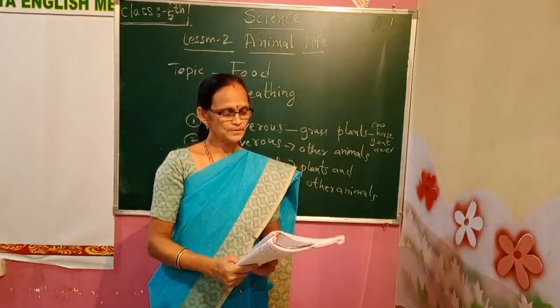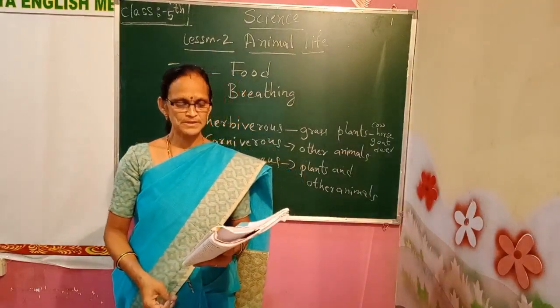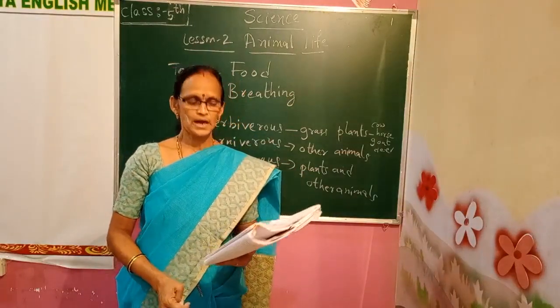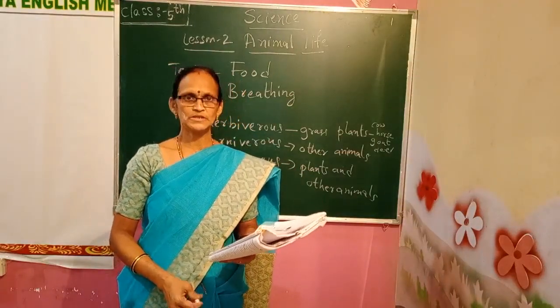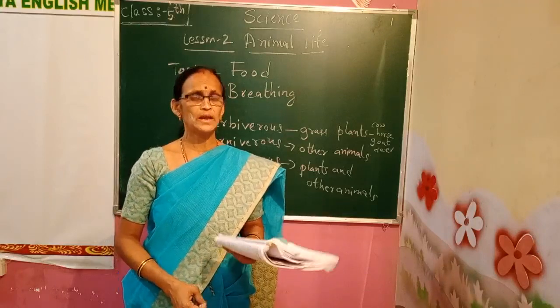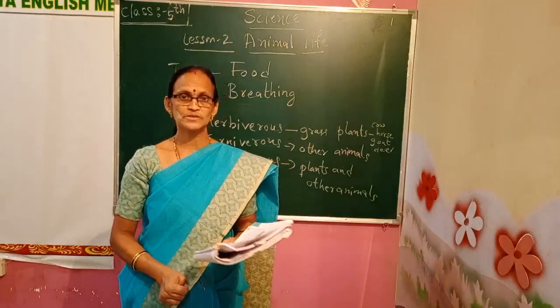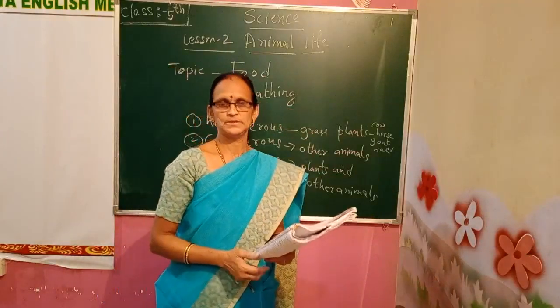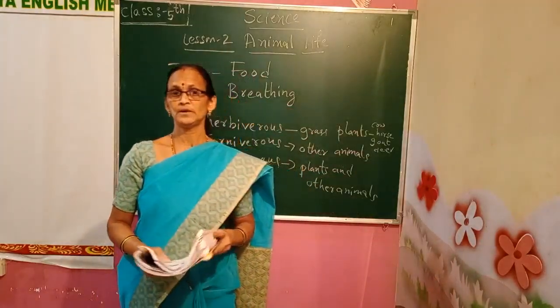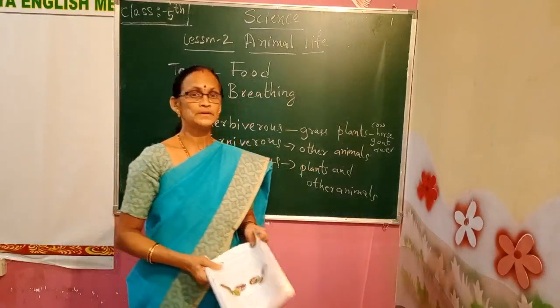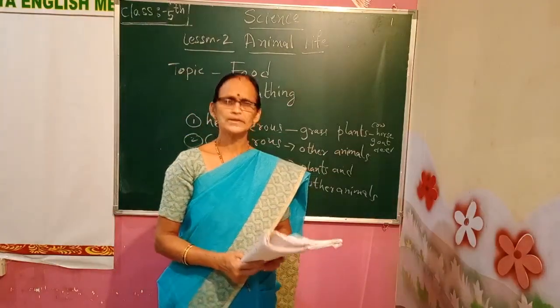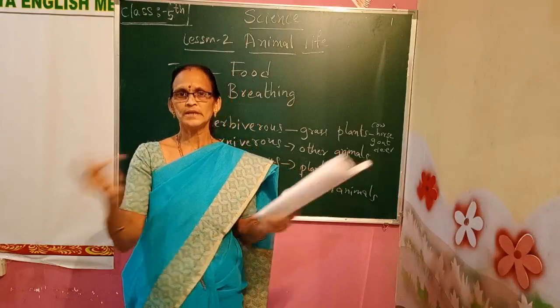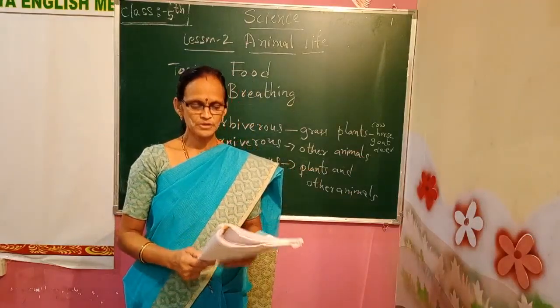For example, lion and tiger are called carnivorous animals. Most of the wild animals are carnivorous. Only some of them are herbivorous animals, like the elephant, rabbit, and monkey that I just mentioned. Other animals, like deer, are herbivorous. The rest are all carnivorous animals.